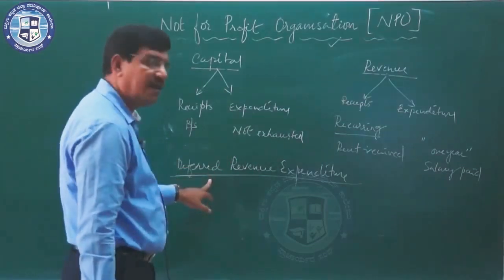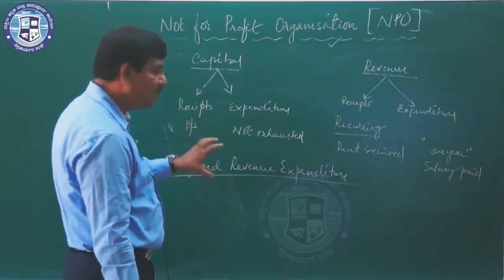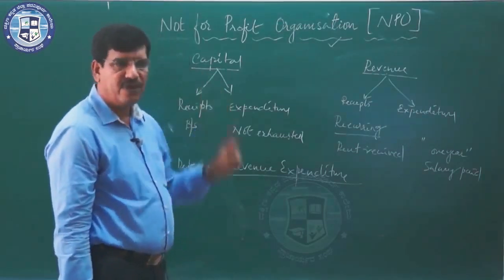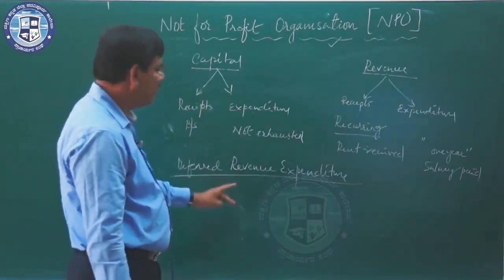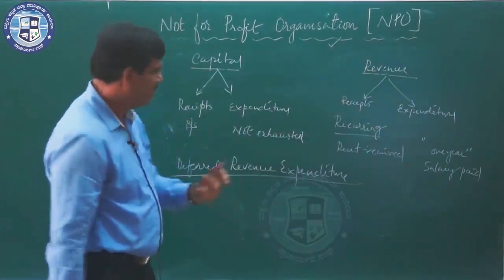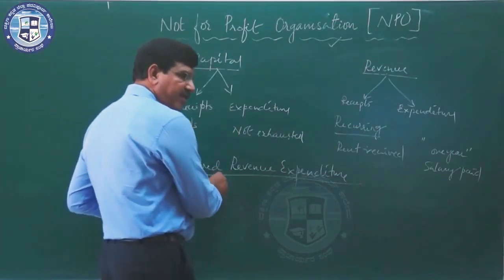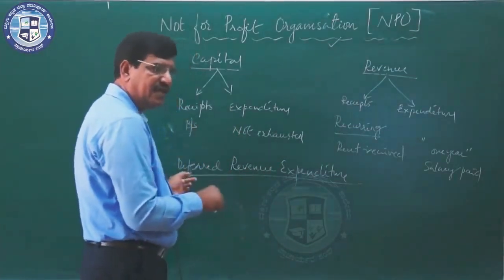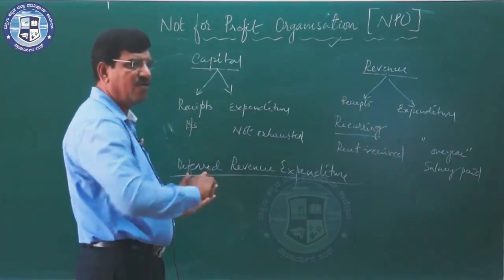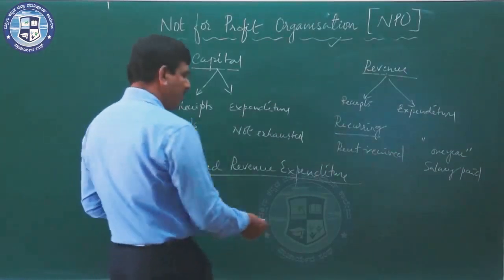They are revenue in nature, they involve huge amount, but even though they are revenue in nature, their benefits may extend to 2 years or 3 years or more years. So any revenue expenditure whose benefit is spread over 2 years or more than 1 year,